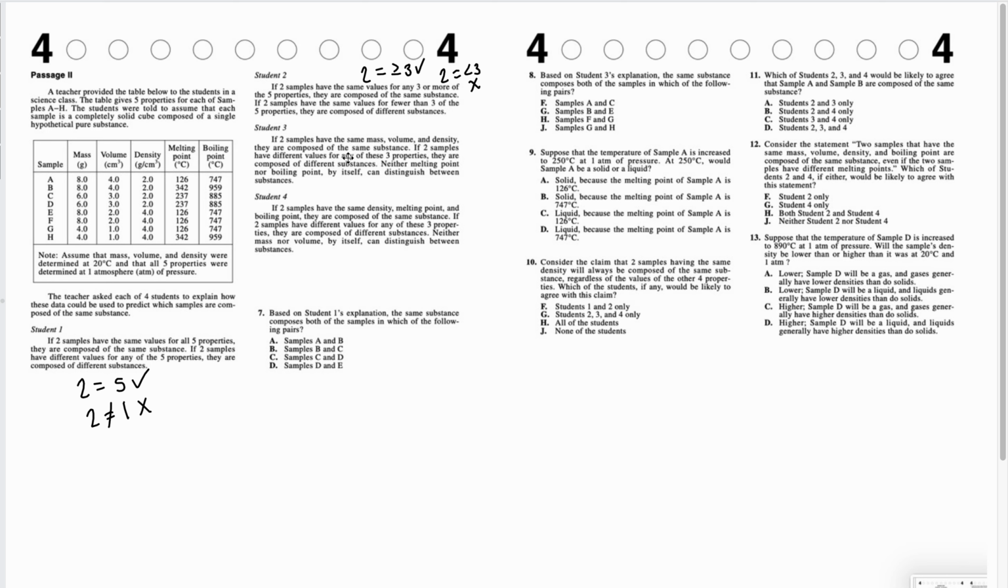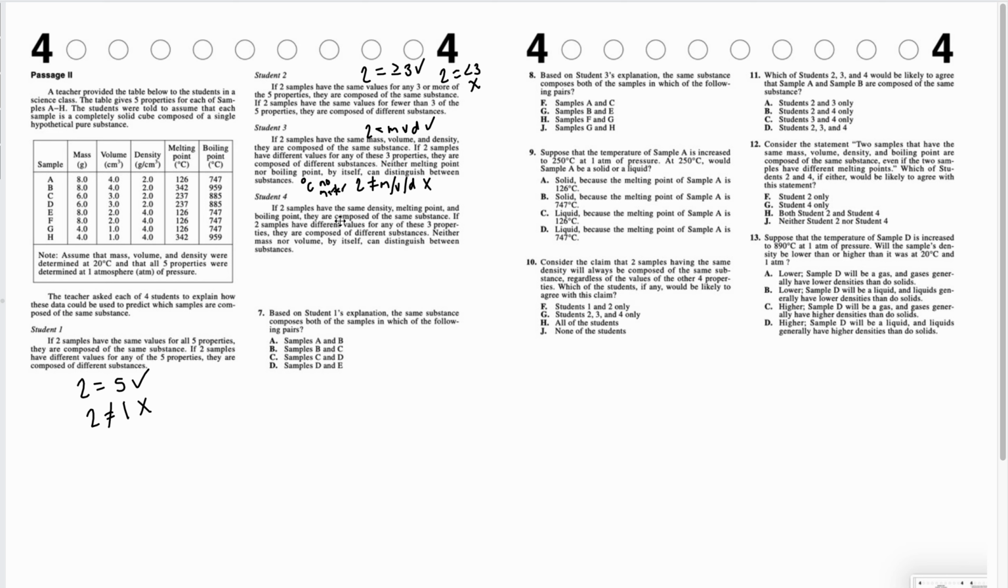Student 3 says if 2 samples have the same mass, volume, and density, they have the same substance. So if 2 samples have the same mass, volume, and density, it's good. But it says if they have different values for any of the 3, so if 2 samples do not equal in mass or volume or density, it's bad. But it also says neither melting point nor boiling point can distinguish between them. So the degrees Celsius don't matter. So I'm just putting no matter.